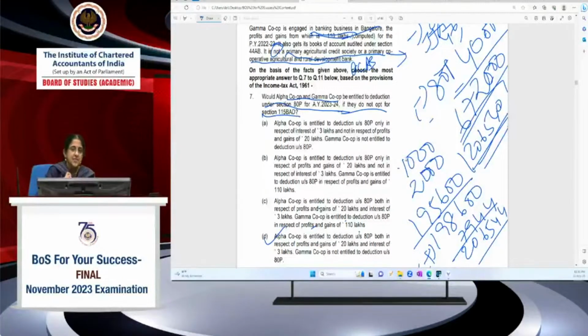My 6,72,000. What should I add back for computing AMT? ATP is not subject to AMT. So what do I have to add? ATJJA deduction. I have to add it to 6,72,000. I have to add the ATJJA deduction allowance because ATP does not affect your AMT computation. So 6,72,000 is my total income.